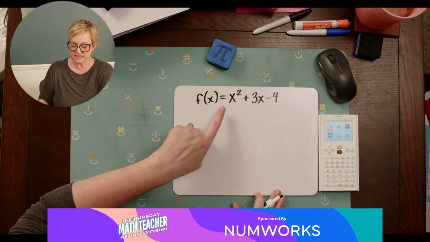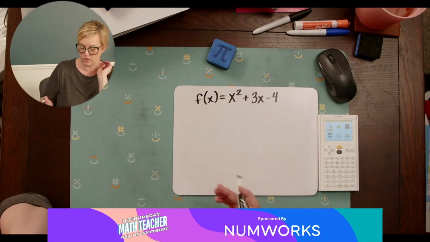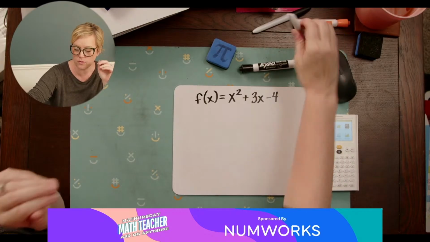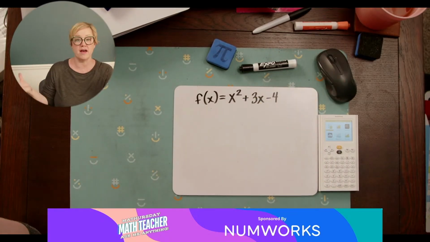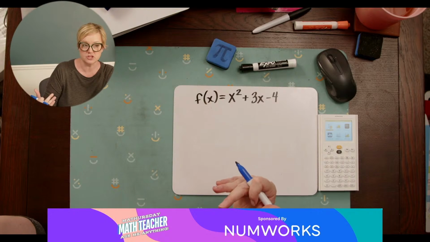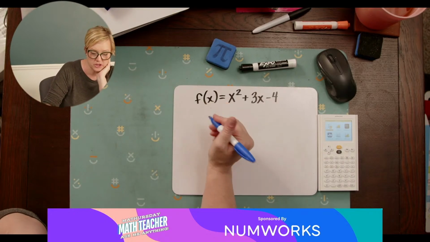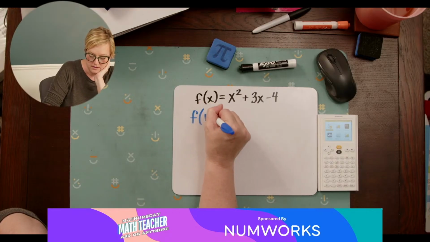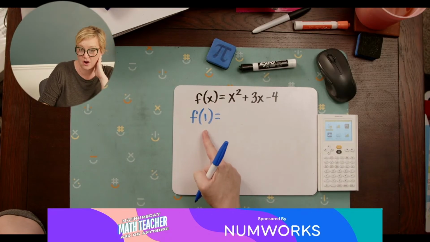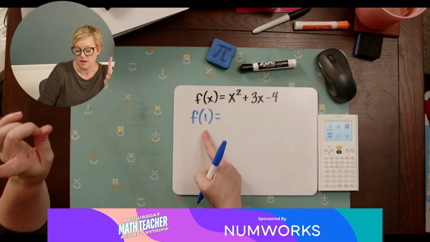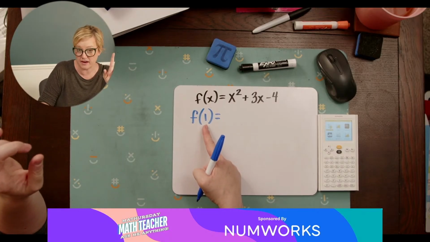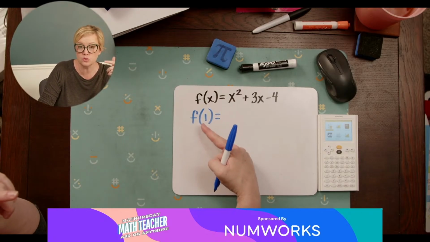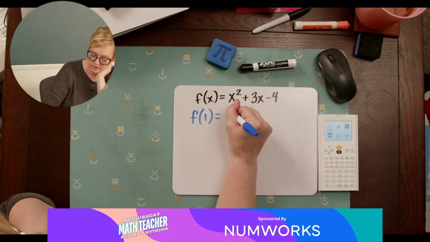So f of x equals x squared plus 3x minus 4, okay? Whenever I'm going to plug in a point for that, I would just pick a value for x and you substitute it in. So let's say f of 1. What that means is that our x value is 1. Now, everywhere that I have an x, I'm going to substitute 1 in for x. Okay, so I've got 1 squared.